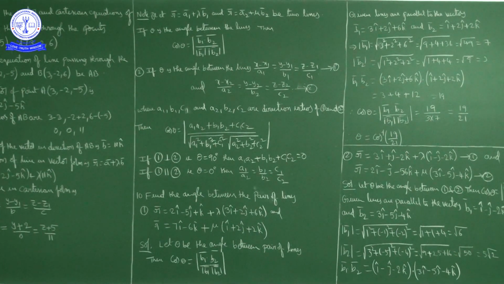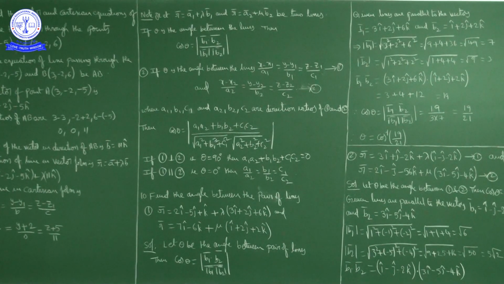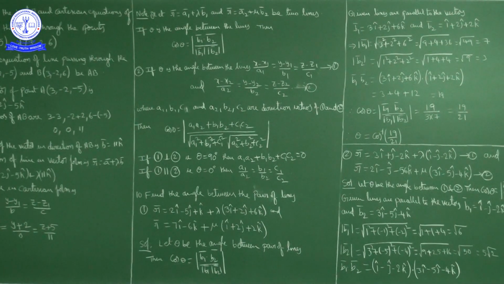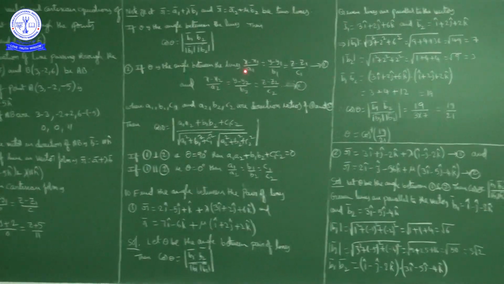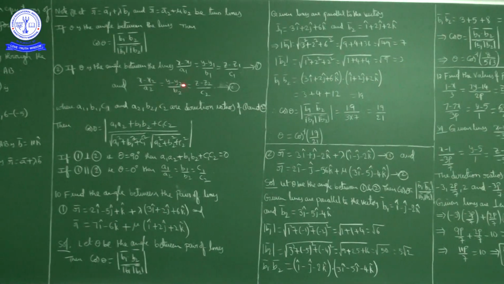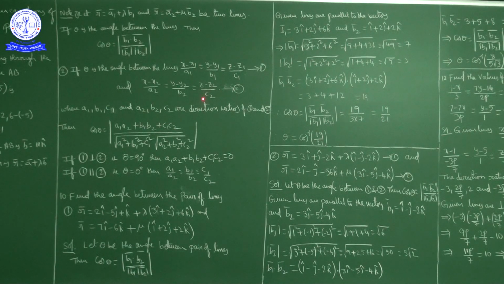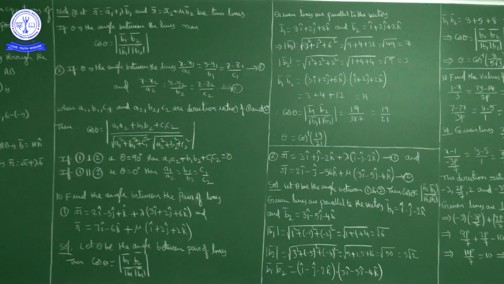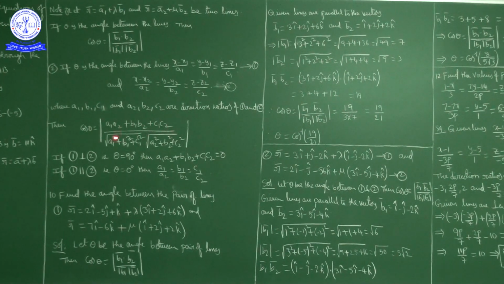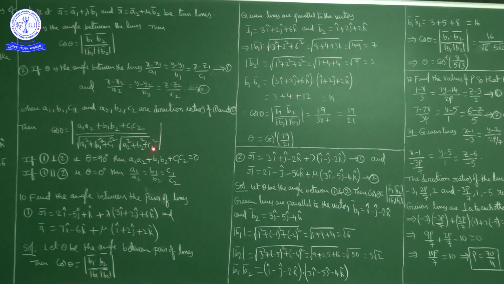The line (x minus x1) upon a1 is equal to (y minus y1) upon b1 is equal to (z minus z1) upon c1 is passing through the point x1 y1 z1, and a1 b1 c1 are direction ratios of the first line. The second line (x minus x2) upon a2 is equal to (y minus y2) upon b2 is equal to (z minus z2) upon c2 is passing through the point x2 y2 z2, and its direction ratios are a2 b2 c2. Then what is the formula? Cos theta is equal to magnitude of a1 a2 plus b1 b2 plus c1 c2 upon square root of a1 square plus b1 square plus c1 square into square root of a2 square plus b2 square plus c2 square.